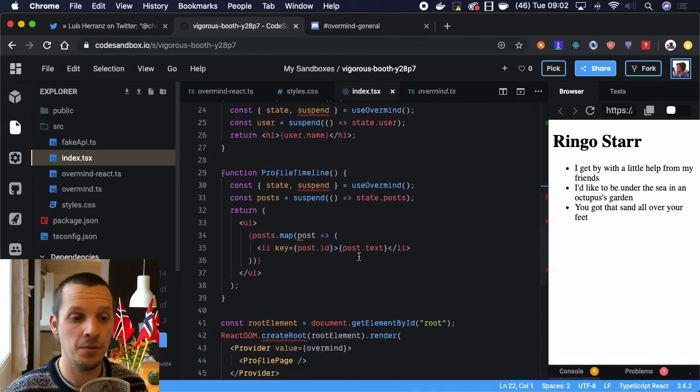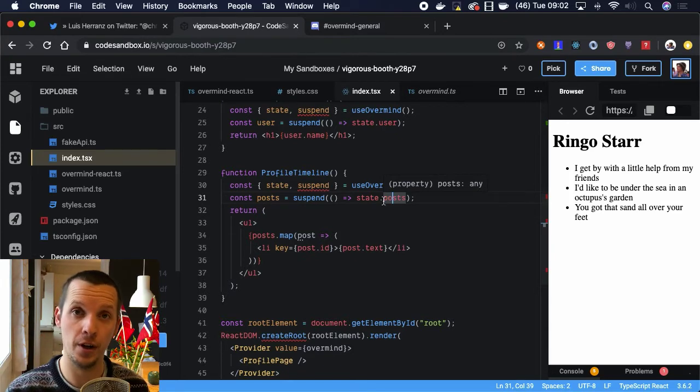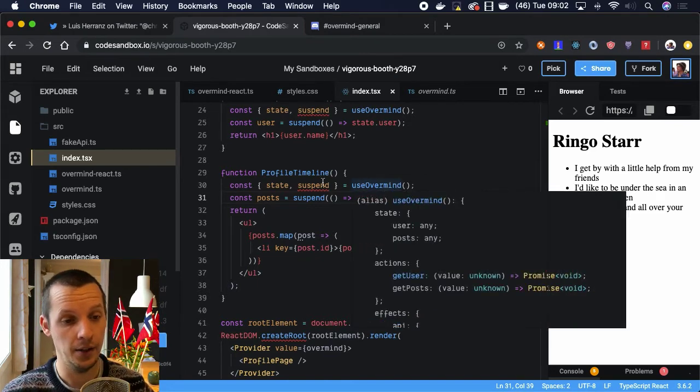Now, I think this is really powerful to think about suspense in terms of state being available or not. And you could, of course, use this with anything. There's nothing special here. We could use this with Redux as well, because the store in Redux does the same. It notifies with an event when there's an update in the store, and then you could just run the callback to figure out if it should render again.